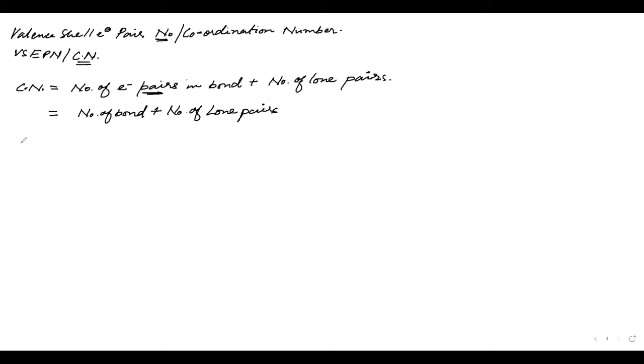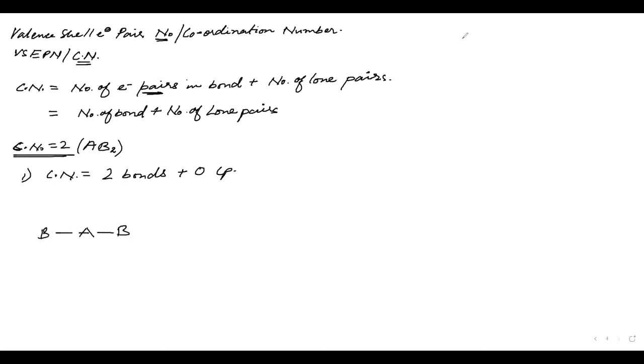So we will start with the first coordination number, 2. If the coordination number is 2, the only case is 2 bonds plus 0 lone pairs. Correct? We start with 2 bonds plus 0 lone pairs. The compound will be AB2, with A in the center.